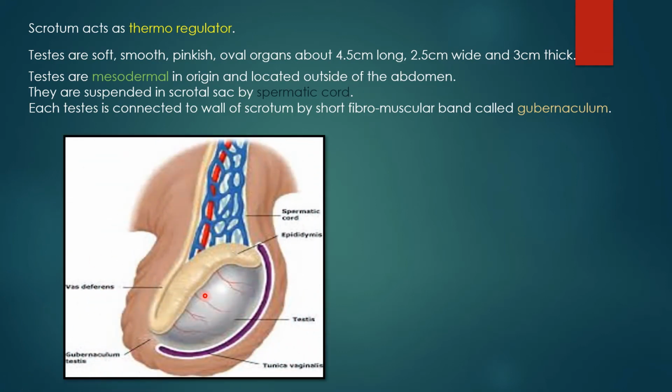This is the lateral view of the testis. The testis is connected to the scrotal sac via a band of connective tissue called the gubernaculum. Initially the testis is present inside the abdominal cavity, and when the 7th month of gestation starts, the testis slowly and steadily descends into the scrotal sac. It descends with the help of the spermatic cord, which consists of blood vessels, that is arteries, veins, and the nerves.